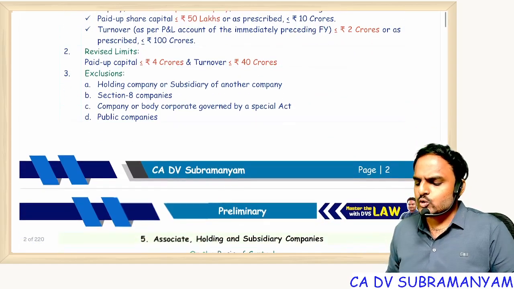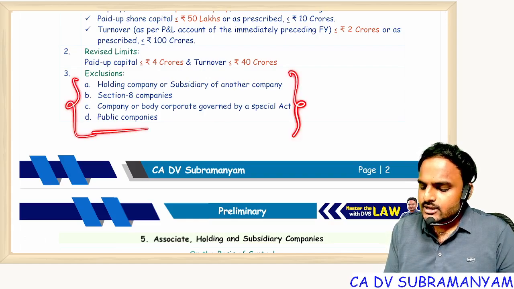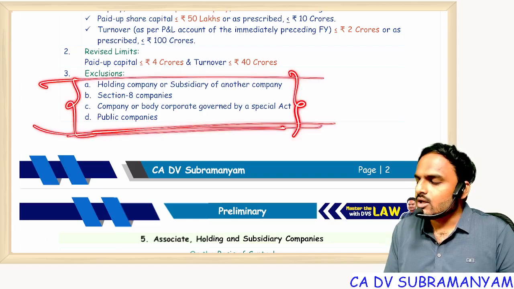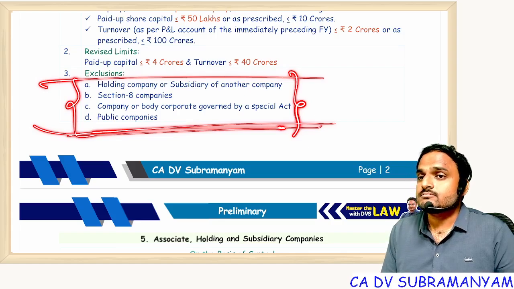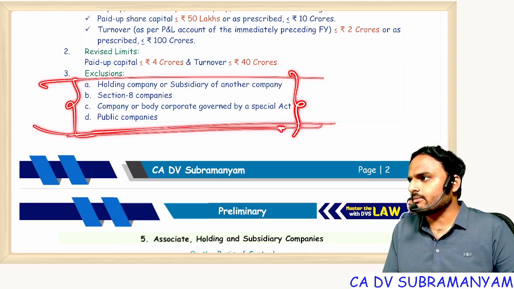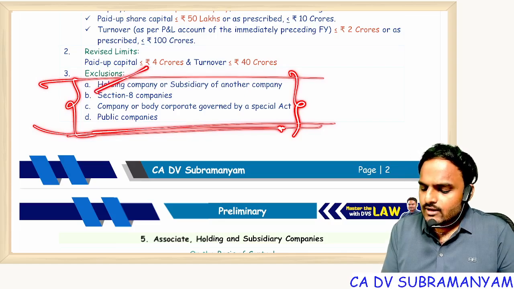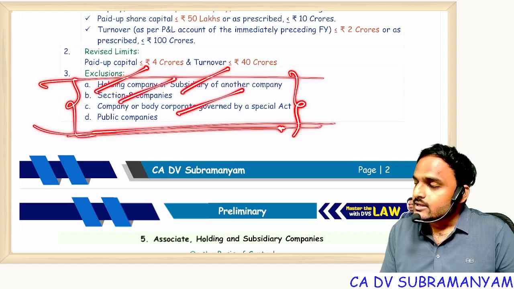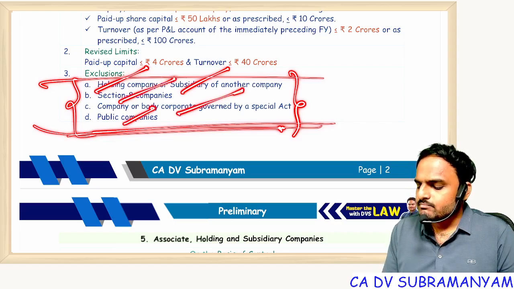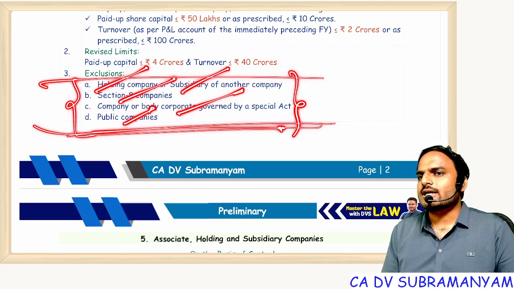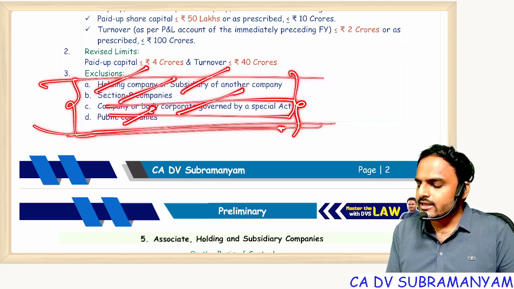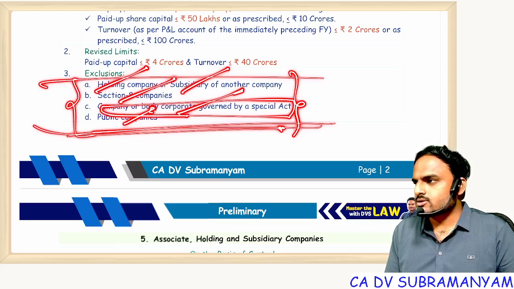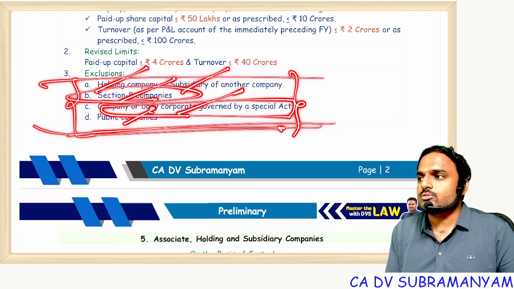Next one, exclusions. All these are very, very important. These five companies are not small companies, even though they satisfy the financial parameters. What are those five companies? One, holding company; two, subsidiary company; three, section 8 company; four, statutory companies; five, public companies. Statutory company means a company registered under a special act. Understood? Section 8 company means charitable companies.